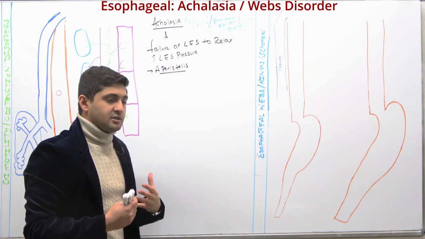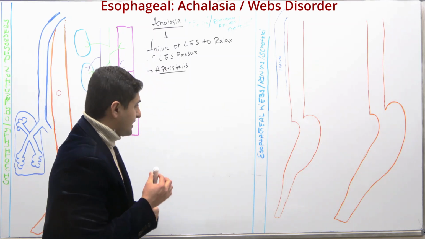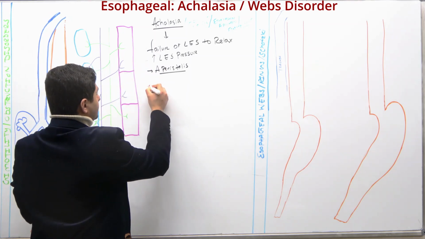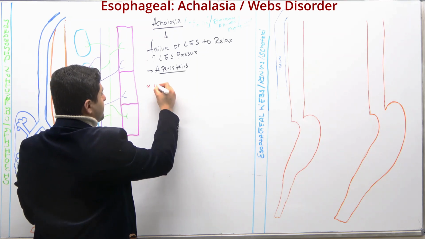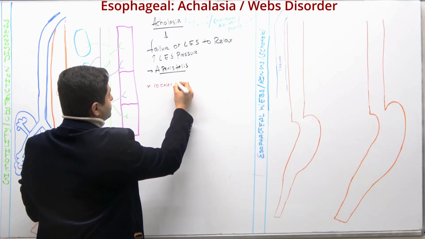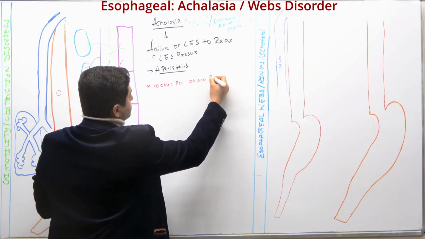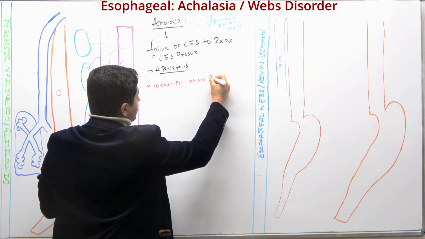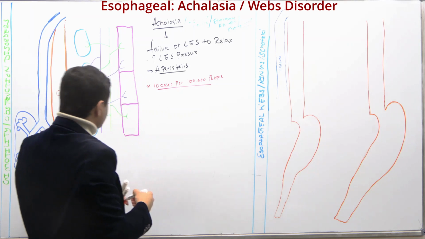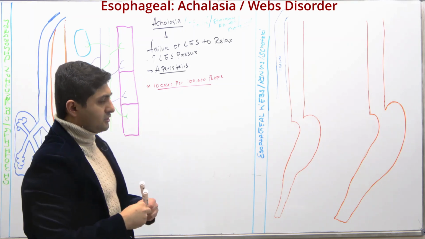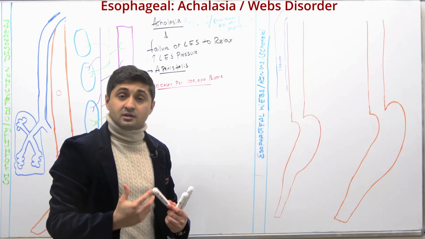And achalasia is usually relatively uncommon. At least in the US, you can expect maybe 10 cases per 100,000 people. All right, it's relatively uncommon. Now, we have to talk about this achalasia. What is the pathophysiology behind this condition?